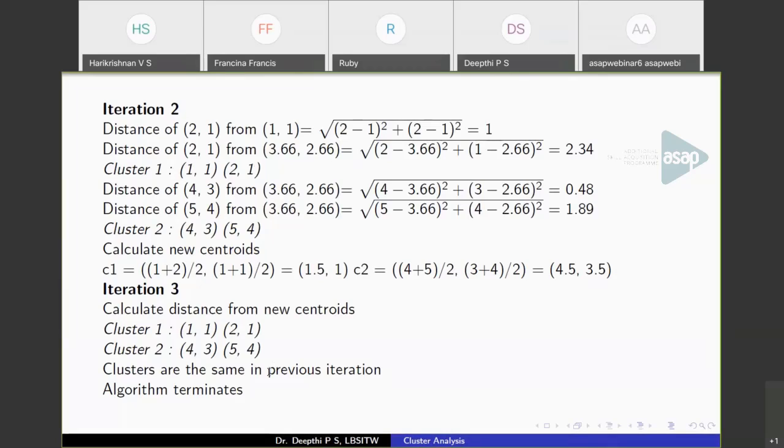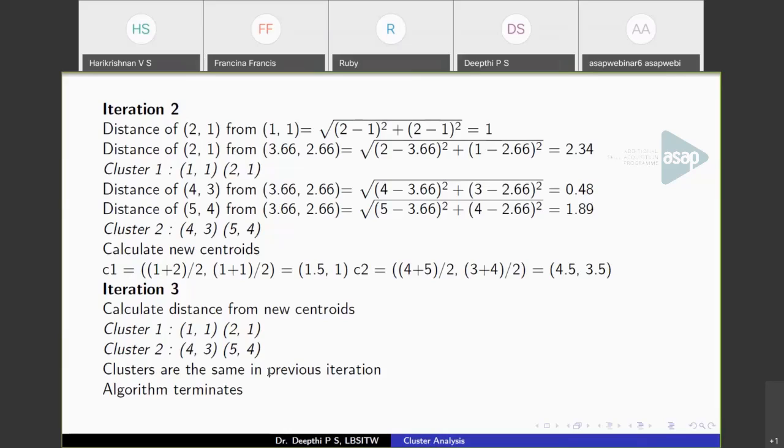Yes, actually the next question was approximately how many iterations have to be performed. So I guess you have already answered that too. The number of iterations, let me add something also. You cannot predetermine the number of iterations. It depends on the initial centroids and the data set. For each data set, the number of iterations keeps on changing, and it keeps on changing with the initial centroids also. You may not get the same final partition using different centroids. The iterations and clusters that you get will be different if you have different centroids.